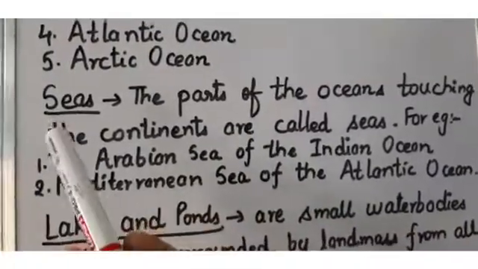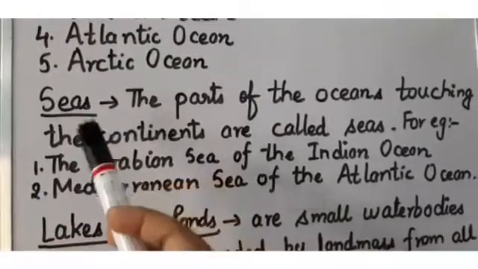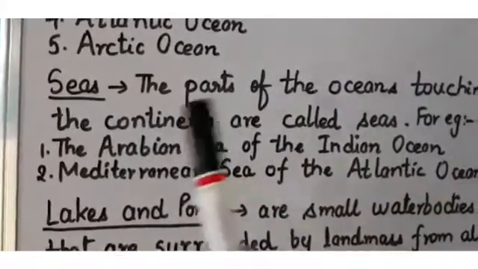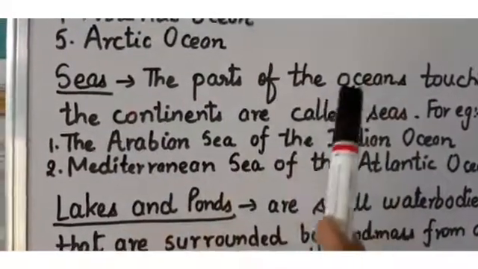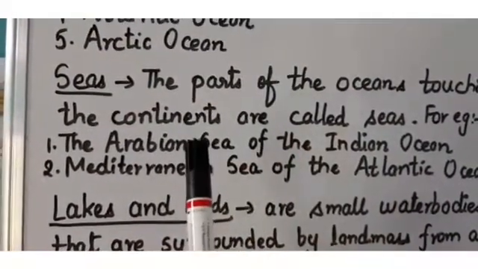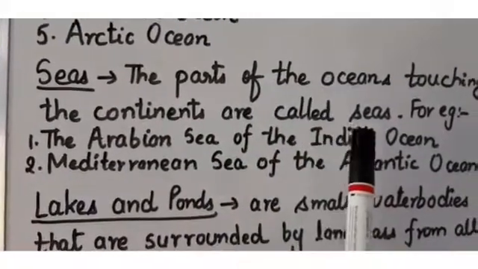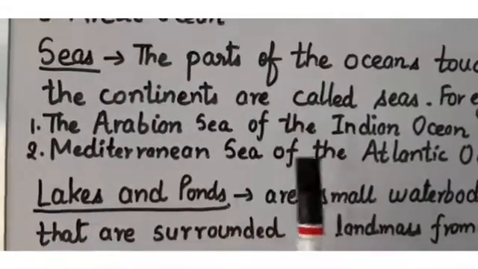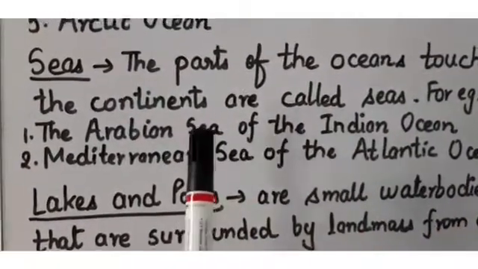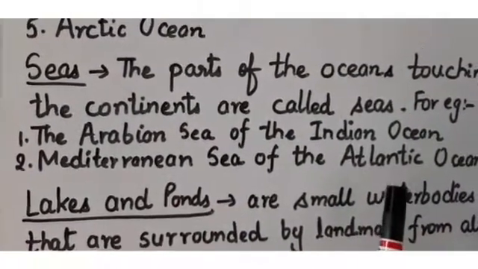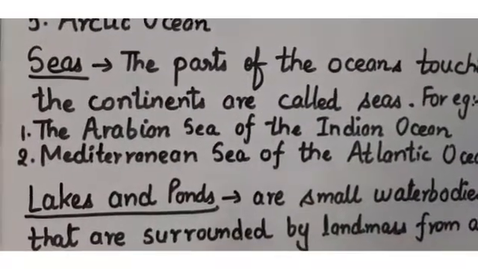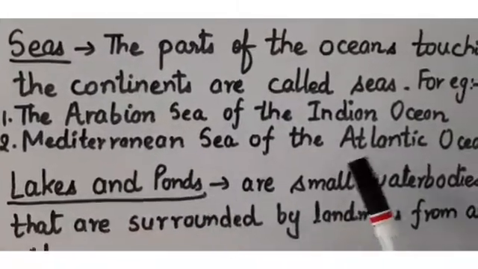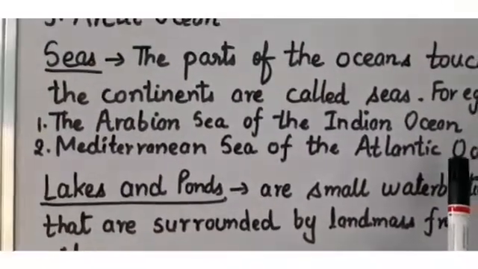Next is seas. Now what are seas? The parts of the oceans. It is the part of the ocean that touches the continents. The parts of the oceans which touch the continents are called seas. And their examples are the Arabian Sea of the Indian Ocean. Why? Because the part of the Indian Ocean touches the continent. That is why it is called Arabian Sea. And the second is Mediterranean Sea of the Atlantic Ocean. These are the examples of seas.